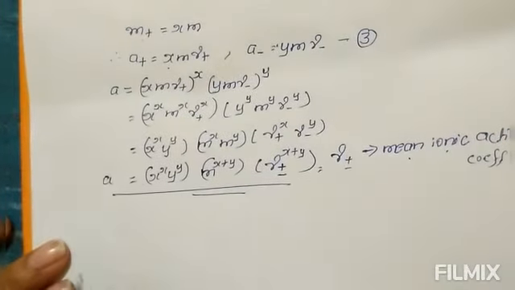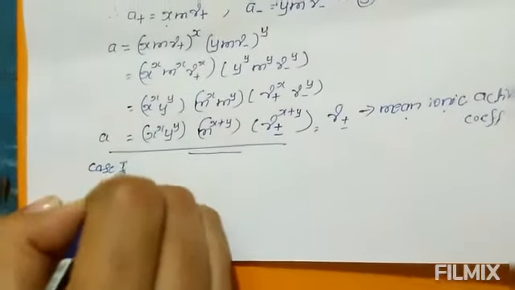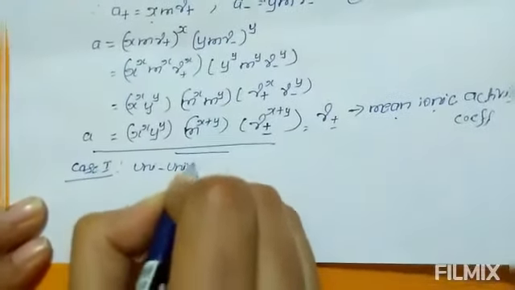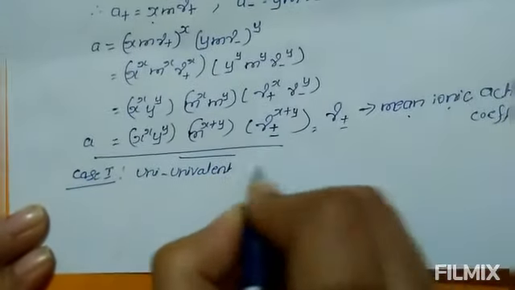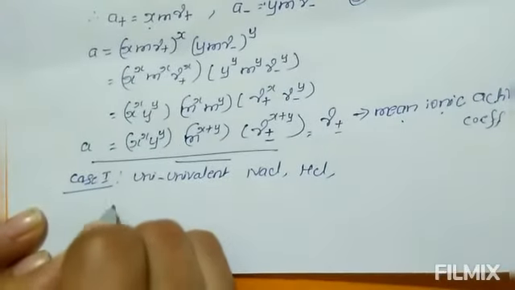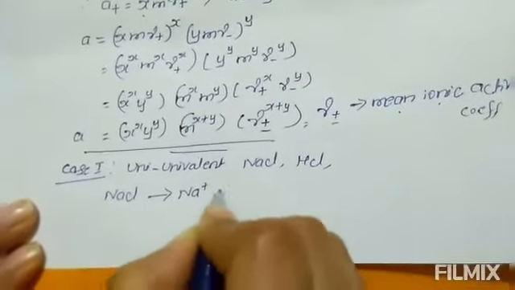Case 1, for a univalent electrolyte, for example NaCl, HCl. NaCl gives Na plus and Cl minus.